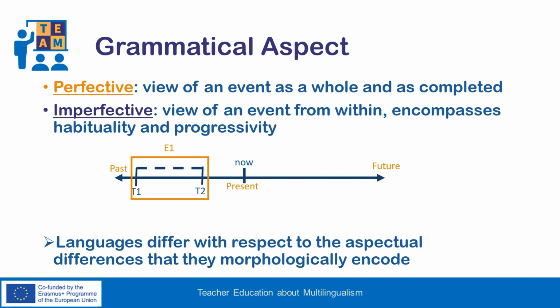It views the event from within while it unfolds, or sees it as a process of a repeated or habitual event, thus corresponding to the progressive, continuous aspect for events of short-term duration and to habitual aspect for longer terms. Different languages make different grammatical aspectual distinctions.